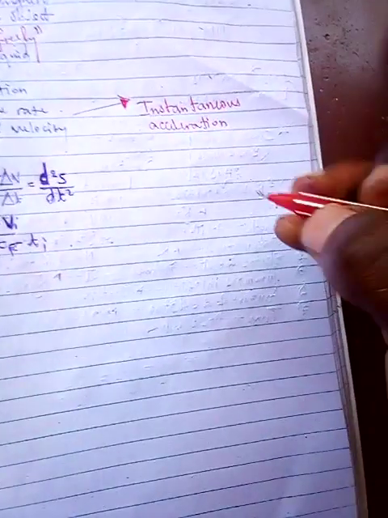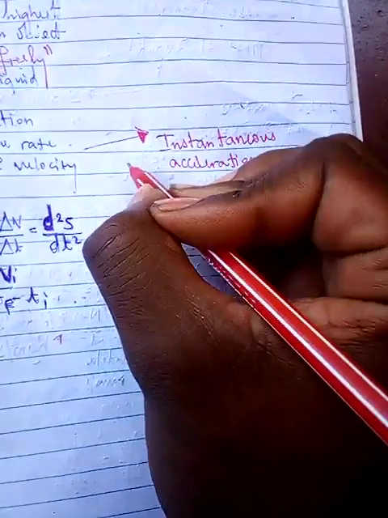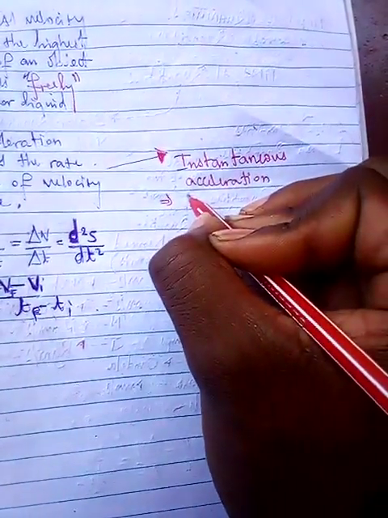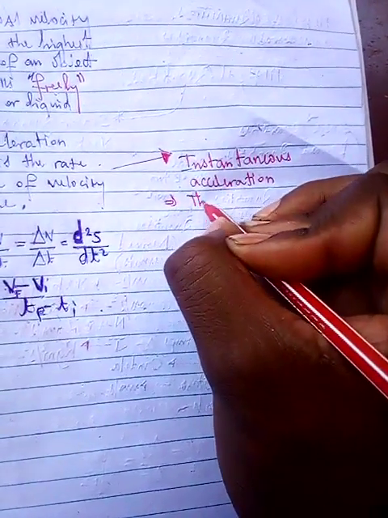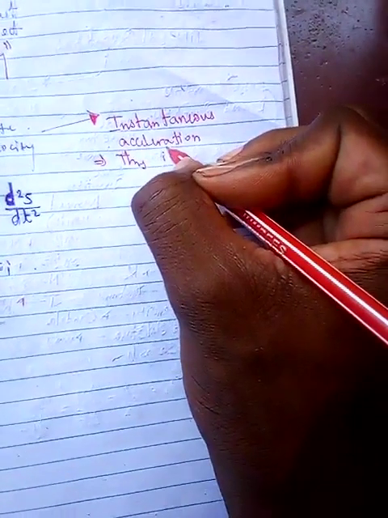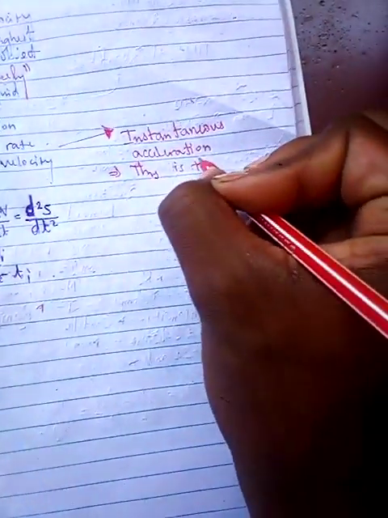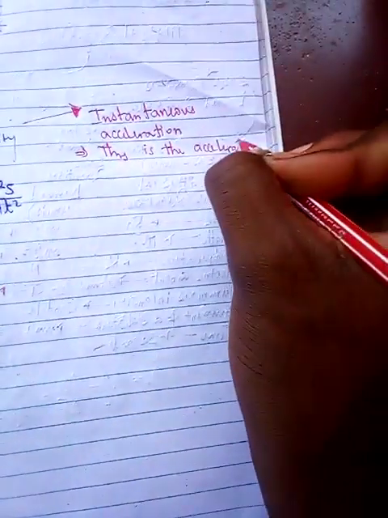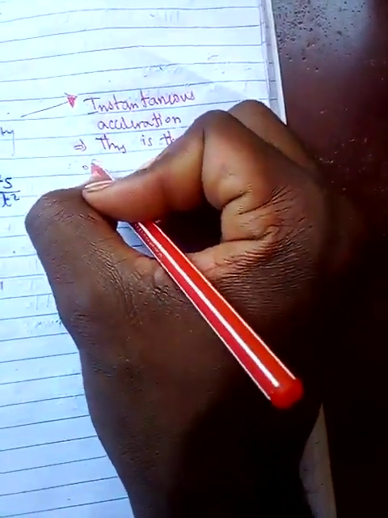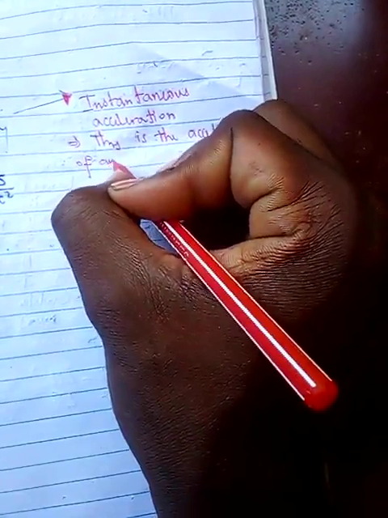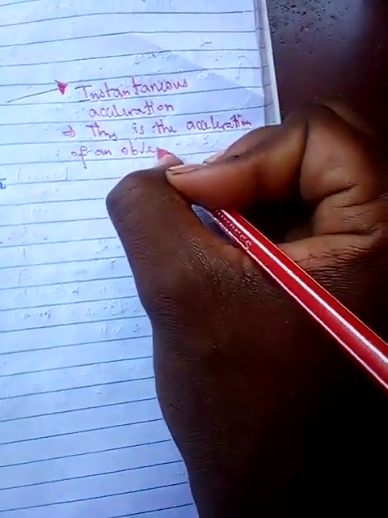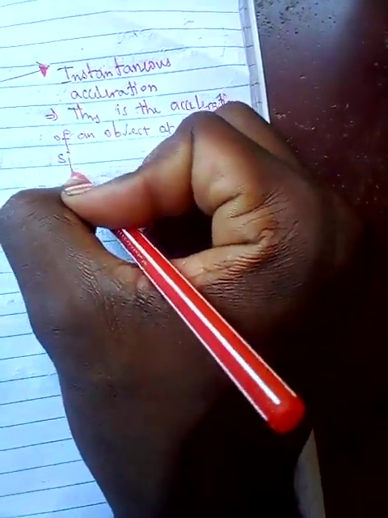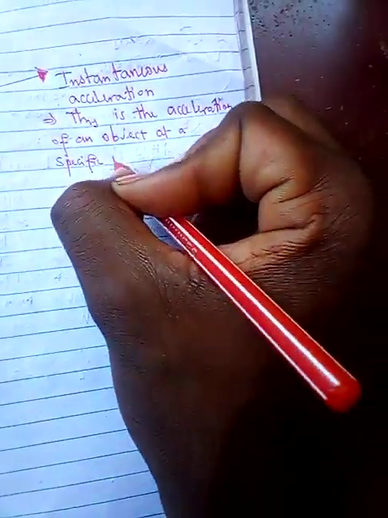Instantaneous acceleration is the acceleration of an object at a specific point in time.